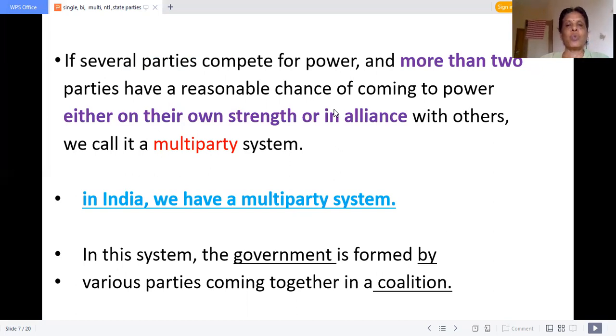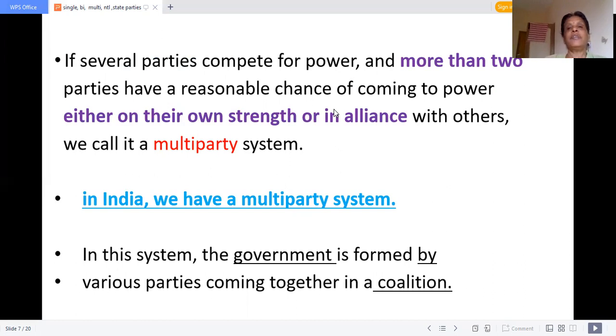117 plus 1. At least 1 seat they have to get in excess. Then only they can form the government. 51%. Okay, my dears. So 117 plus 1. How many MLAs are needed to form the government in the Tamil Nadu Legislative Assembly? 118 MLAs are needed. At least 118 constituencies they have to win. Then only any party can form the government.